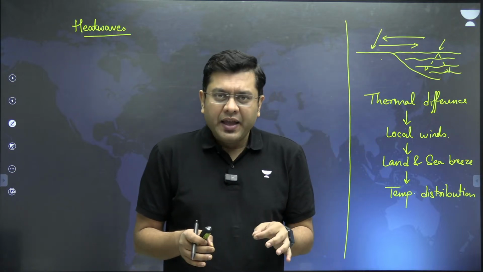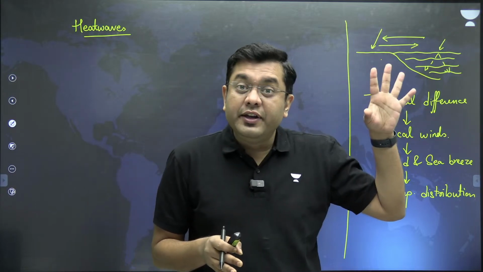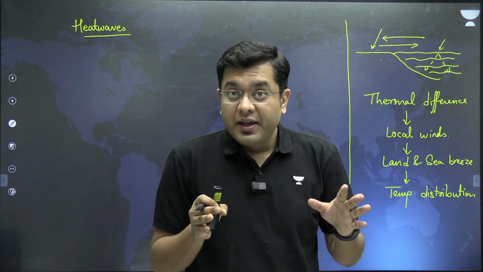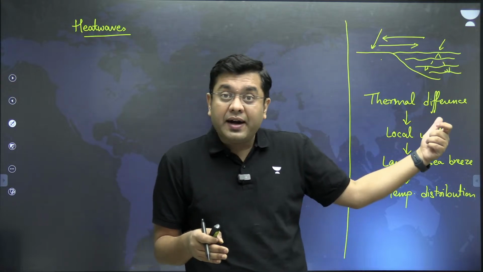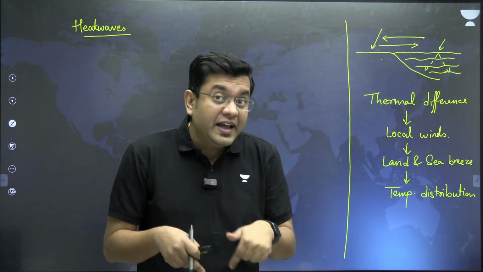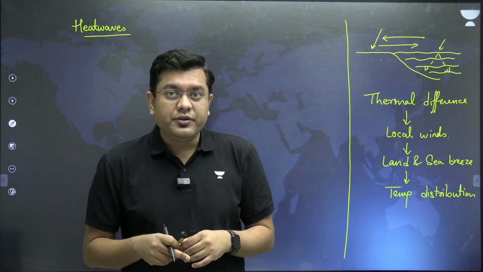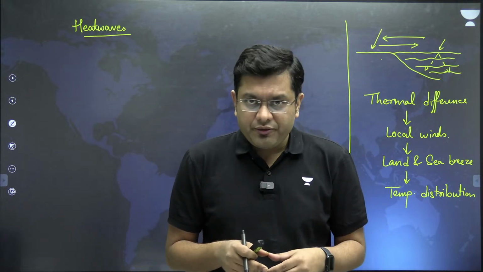For example, if today is 14th of April, and any region is experiencing 41 degrees Celsius today, and ideally, on 14th of April last year or the year before that, they would have experienced 34, 35 degrees Celsius, but today they are experiencing 41 degrees Celsius, that region will be declared as suffering from heat wave.